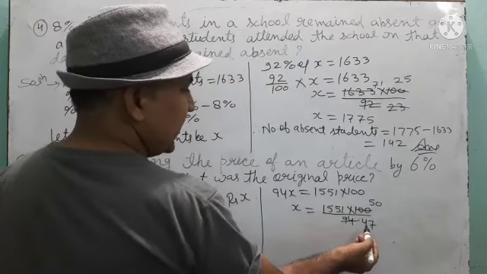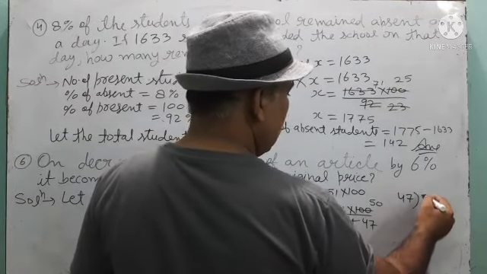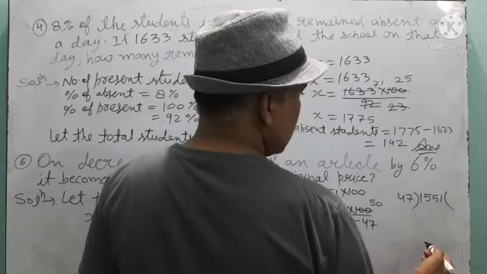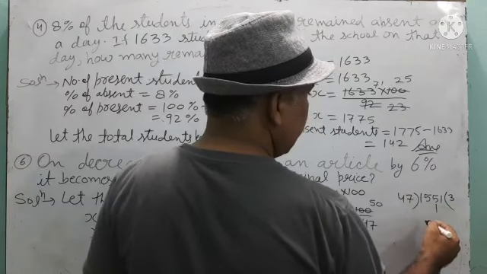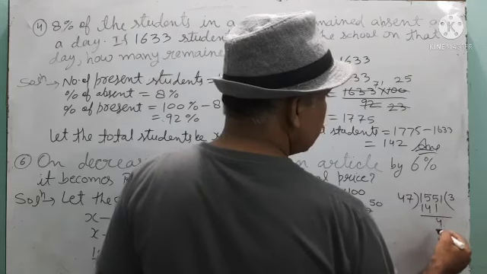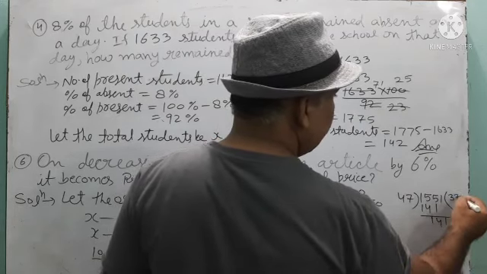Now 47 will divide 1551. So how much will you get? See here, 47 is dividing 1551. Take it 3 times. 3 7s are 21, 2 carry on. 3 4s are 12, 2 14. 5 minus 1 is 4. 5 minus 4 is 1 and then 1. Now again 3 times.